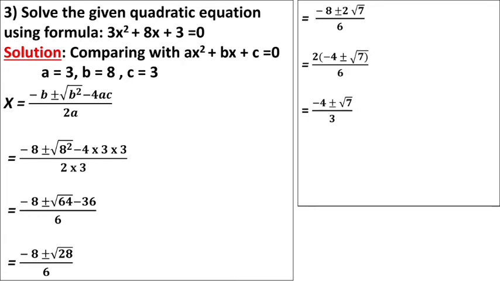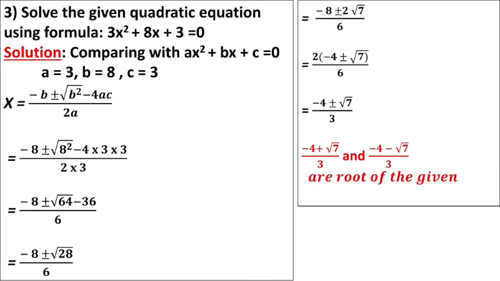So under root 7 is given in the positive also, in the negative also. It means we have the answer minus 4 plus under root 7 upon 3 and minus 4 minus under root 7 upon 3. These two are the solution of the quadratic equation.